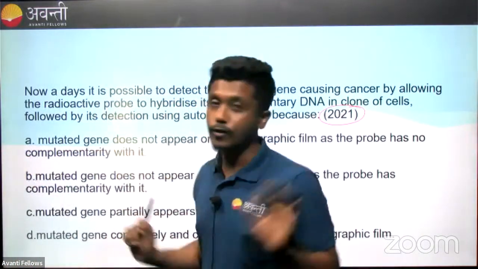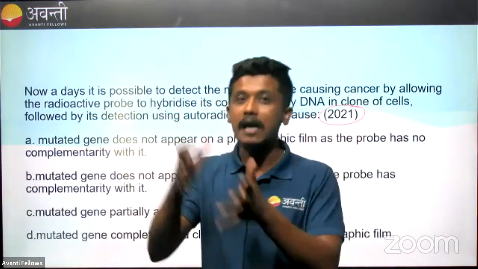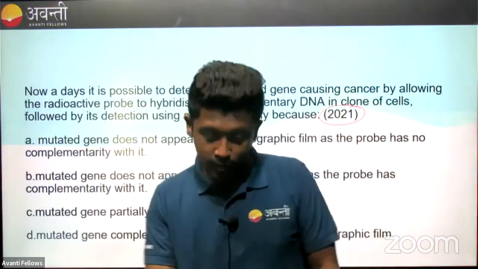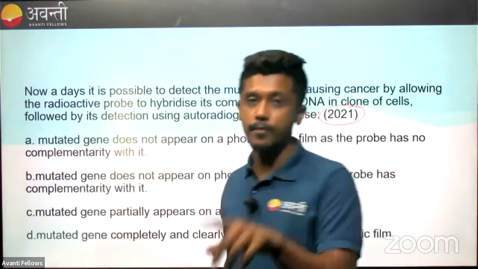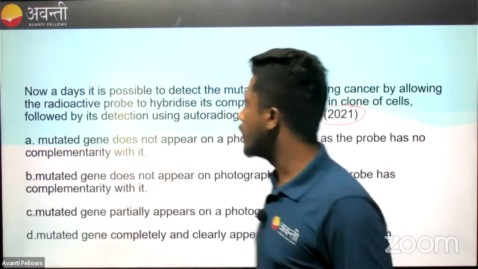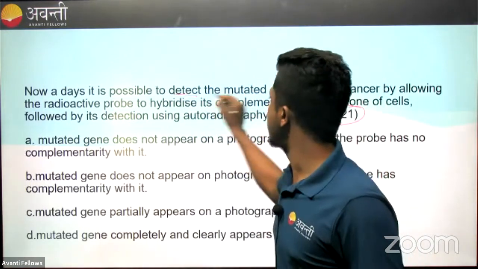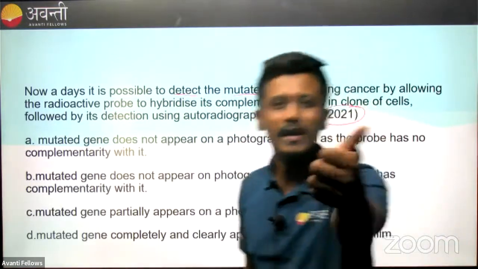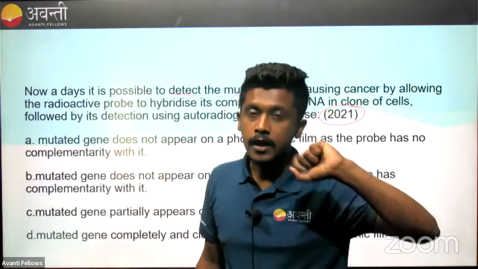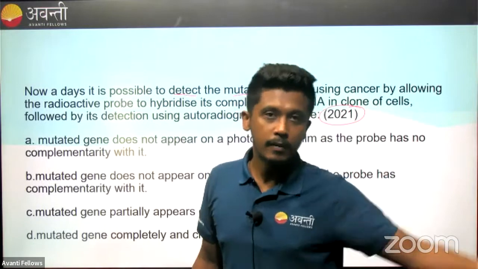If you look at this question, it is similar to that of molecular diagnostics in the detection of a disease. What did we see? Just in two questions we saw a similar type of situation, and it's the same technique. So what are we doing? How is it possible to detect a mutated gene or a viral gene? Last time in HIV also we talked about a viral gene. In the prior case we were talking about something else, right?